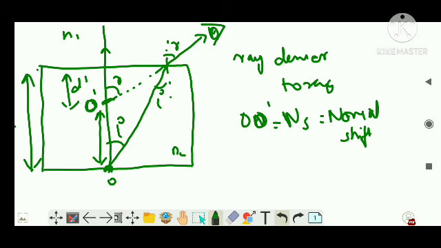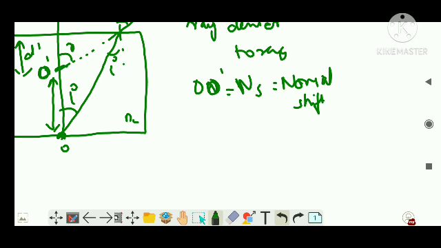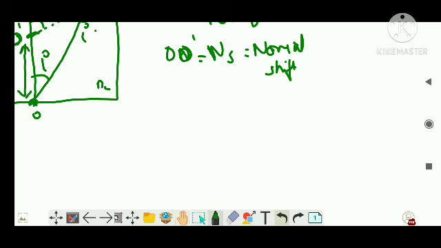Clear? Now what do you mean by normal shift? I hope you understood why it came up. It is the same topic which you have learned. We need not learn the entire thing, guys. You need not learn the equations by heart. You need not write the derivation by heart because it is not in your syllabus. But since it is a NEET topic, I am going to write it.